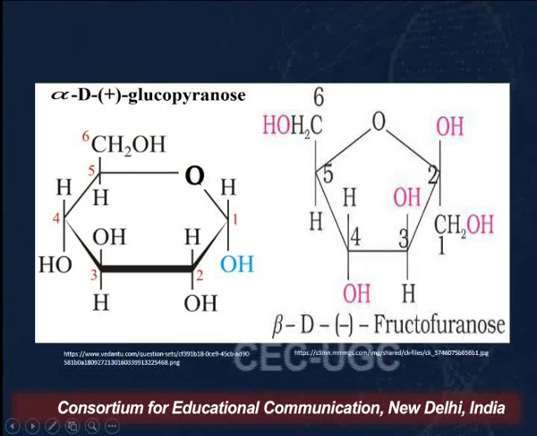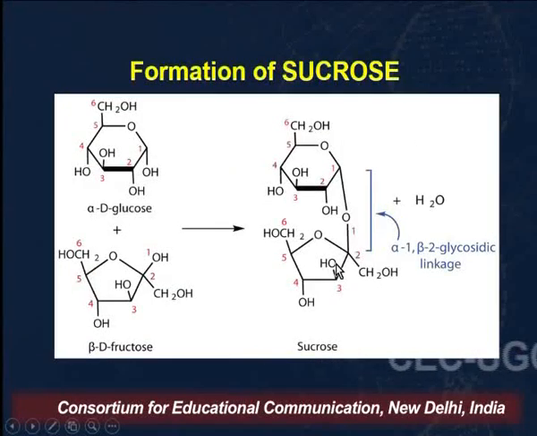I find the other way more convenient. What we do in this case is write the two moieties, that is the two residues of alpha D glucose and beta D fructose, in such a manner that we are writing them at least parallel to each other, one above the other, in such a way that these two anomeric carbons are facing each other.